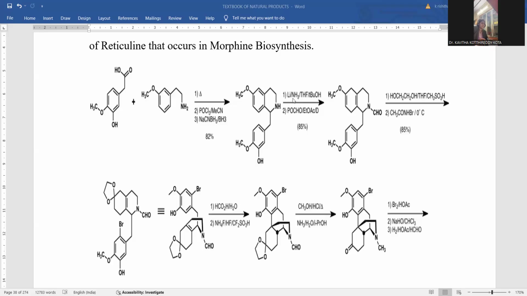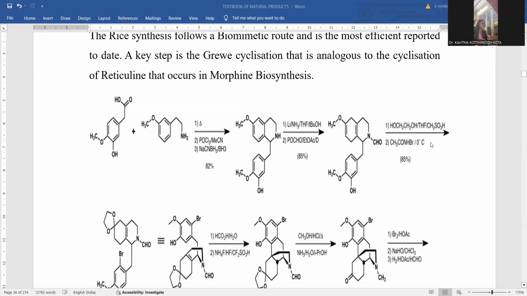Lithium in the presence of liquid ammonia, tetrahydrofuran, and tertiary butyl alcohol. This combination is to be used. The combination is called a Birch reduction process, so that here the benzenoid nucleus is transformed into a dihydrobenzenoid one. So a reduction takes place, and here you can notice phosphorus oxychloride and ethyl formate. This compound is treated with this one. Here the N-formylation takes place. Upon the nitrogen, a formyl group got introduced, formylation taking place.